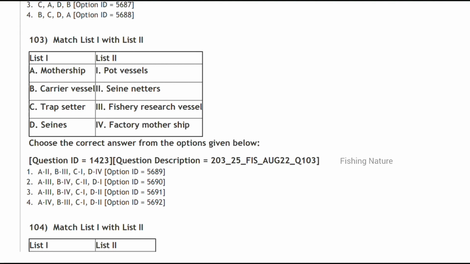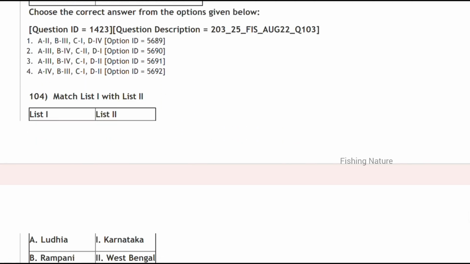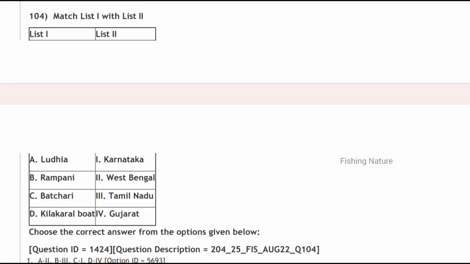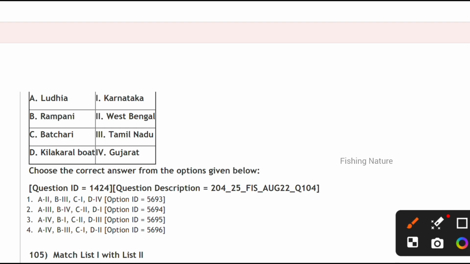Mothership is the factory mothership, so option 4. A4 is the option 4 here. Next, match list 1 and 2. First Ludhiya is the Gujarat, then after Rampan in Tamil Nadu, then Bachari in Karnataka, and Kilakaral boat in West Bengal. So option 4 is the correct.